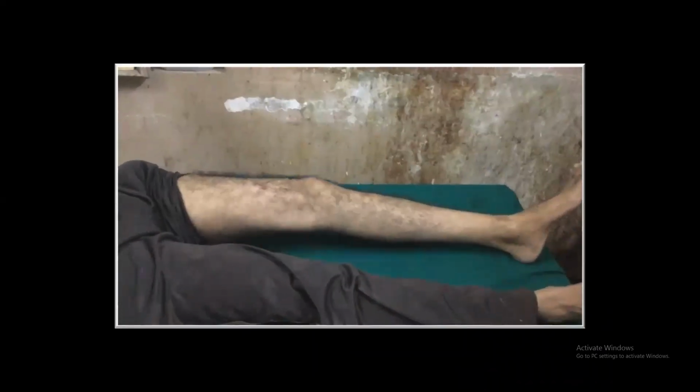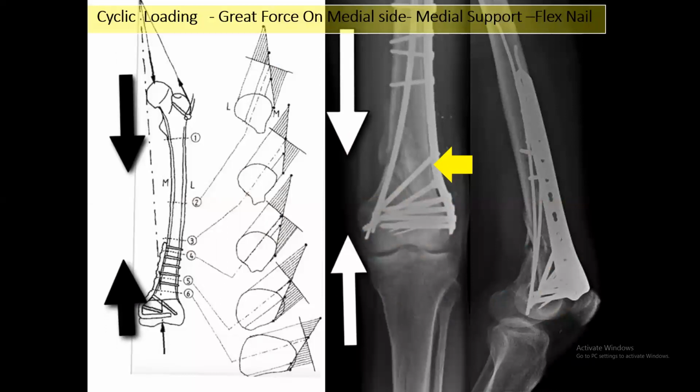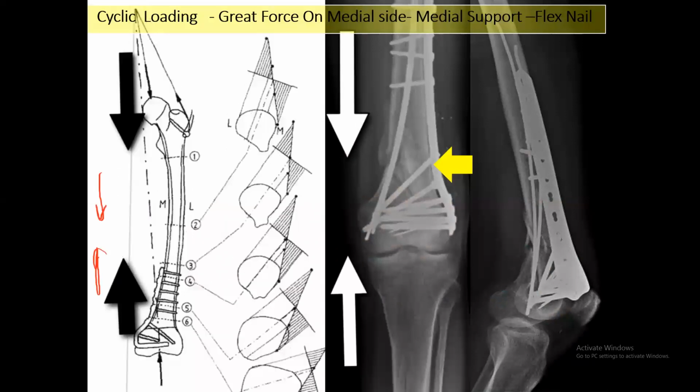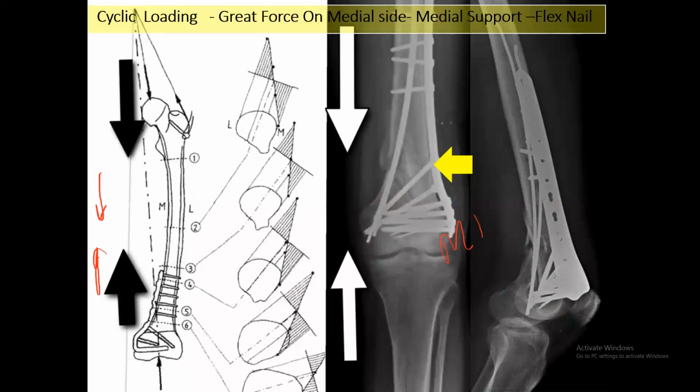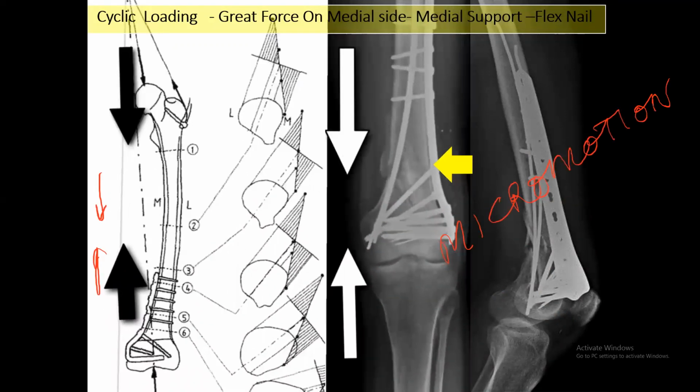So the concept is medial loading. Medial loading is occurring continuously, and that invisible instability, a small amount of instability even after the fixation, is remaining. And here this gives micromotion probably, and that's why it gives some good callus on the medial side. The problem with the locking plate was deficiency of medial callus, right?